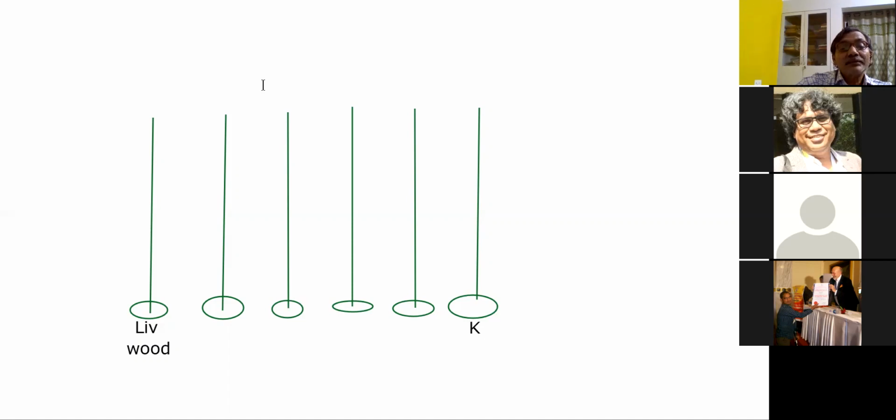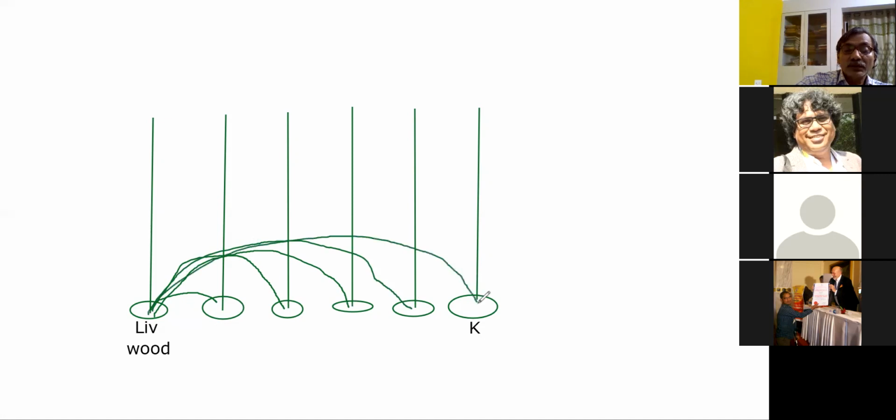The liver can supply to the heart. Liver can supply to the pericardium. Liver can supply to the spleen, and the liver will also supply to the lungs, and also to the kidney.